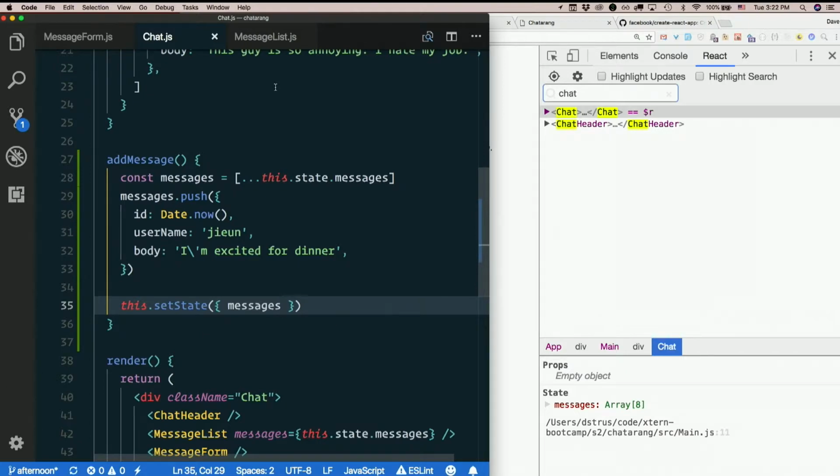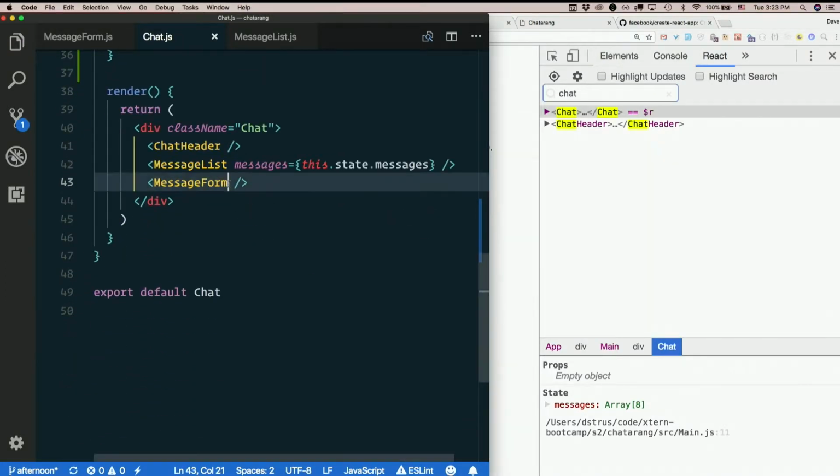All right. So now we can do that, but we want to do it when the form is submitted, right? So we've written the method and it works. Now we need it to work when the form is submitted. So what do I do next? I need to call this function from somewhere else. So how do I get it there? Where does it need to be? The message form, right, is where the form is. So how do I put it there?